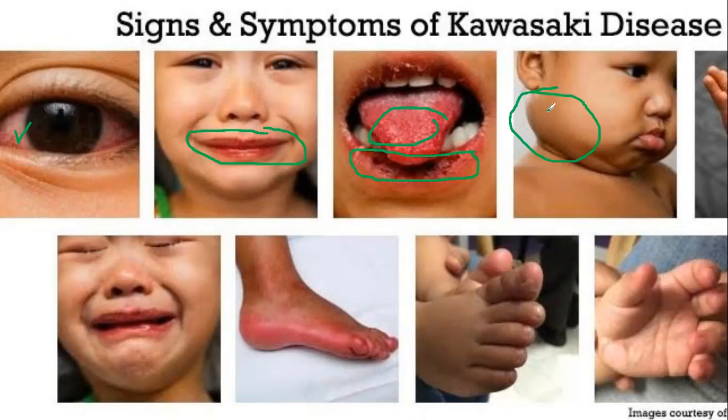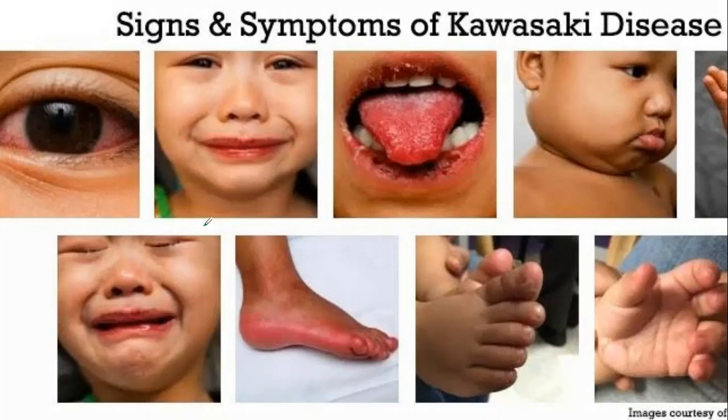Due to this, it is also known as mucocutaneous lymph node syndrome. Then you can see the feet here, how erythematous they are, and also the hands here. So these are some of the signs and symptoms of Kawasaki disease.